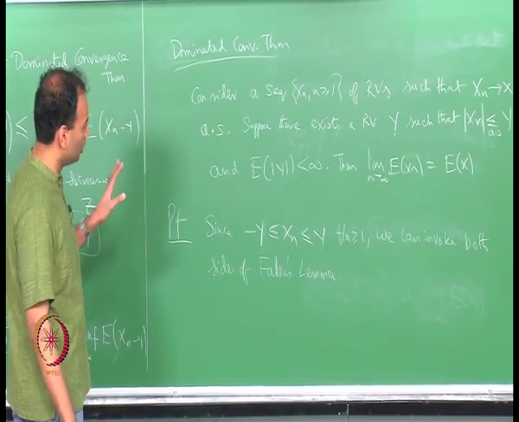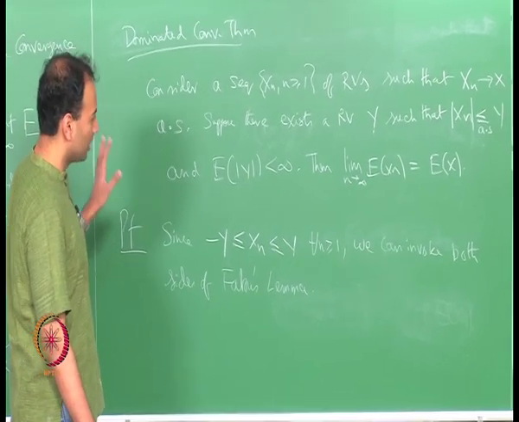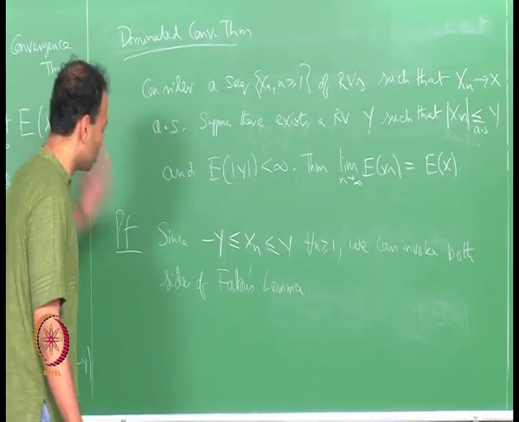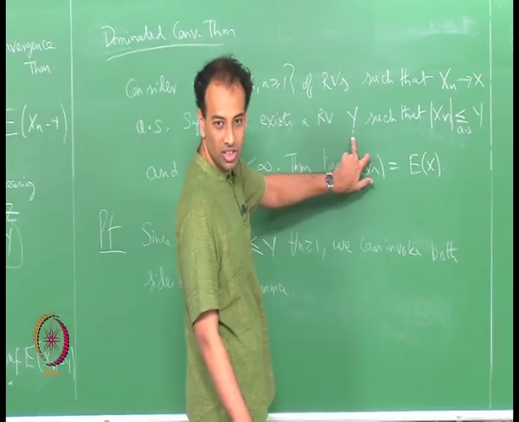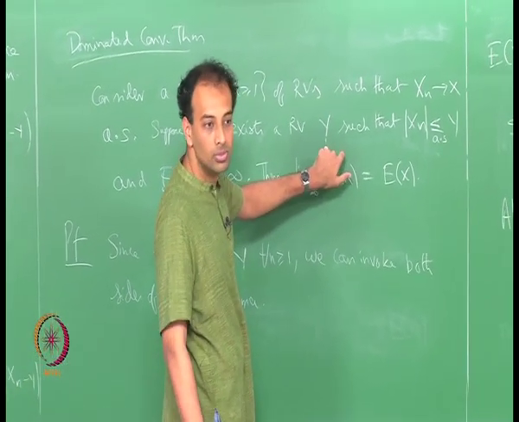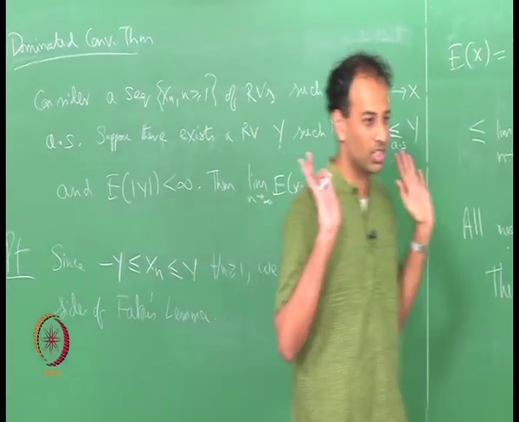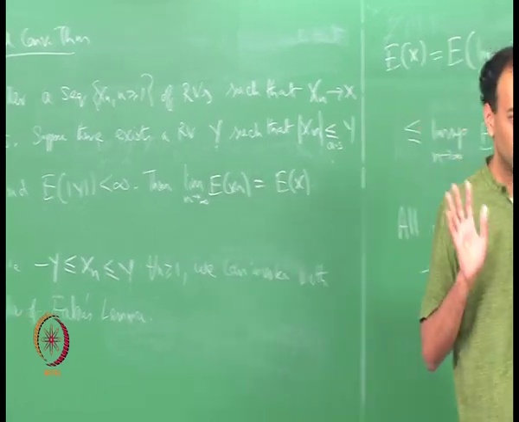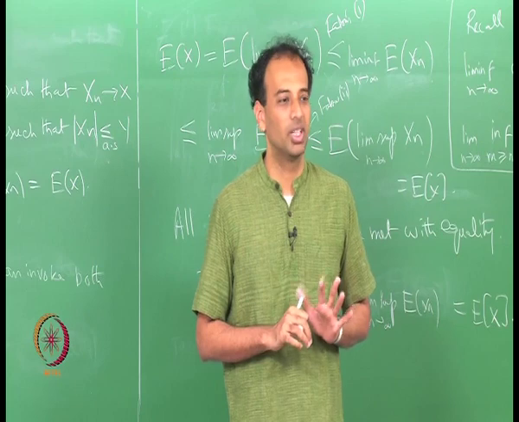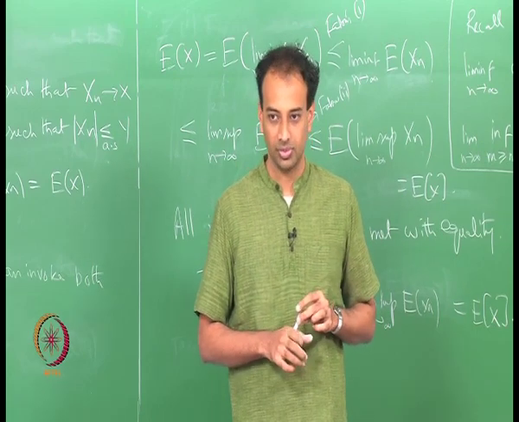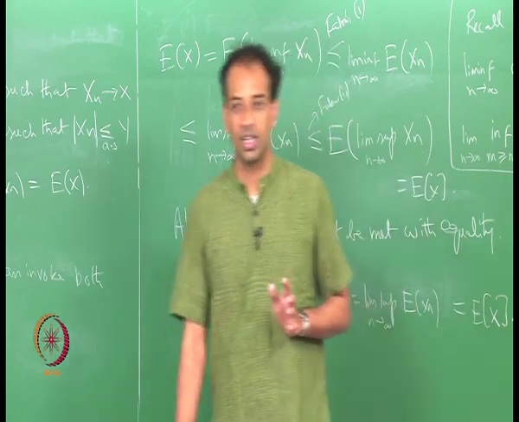So, the most common application of the dominated convergence theorem is when y is some constant m. If you have a sequence of random variables which are all dominated by a constant, for example if they are all bounded random variables, then you can always interchange limit and integration. Some people call that corollary the bounded convergence theorem. Okay.